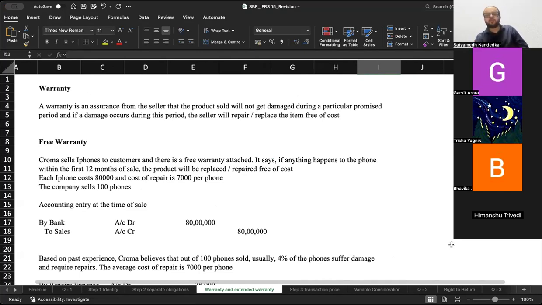So, Garvit, Mayank, you remember I was saying there are certain special transactions in IFRS 15? This is one of them. Then the principal agent relationship is another one. Then consignment basis is another one. Then bill and hold is another one. So these are special transactions under IFRS 15.